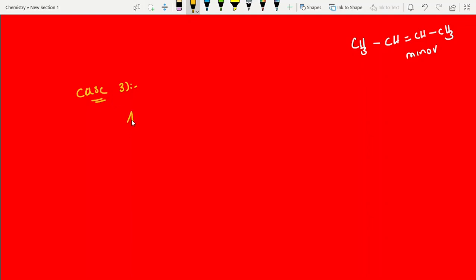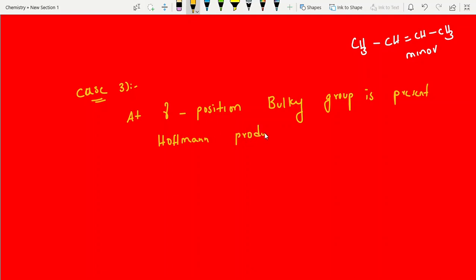At the gamma position, a bulky group is present. Hofmann's product is major. Hofmann product major. That's it, students. Now try to write this one. I am giving one example.